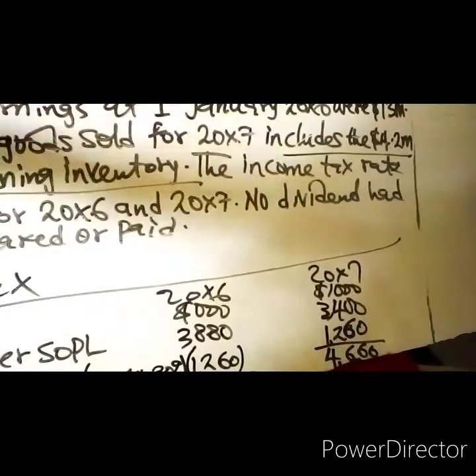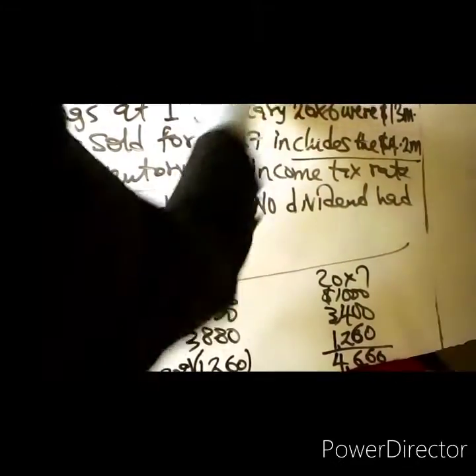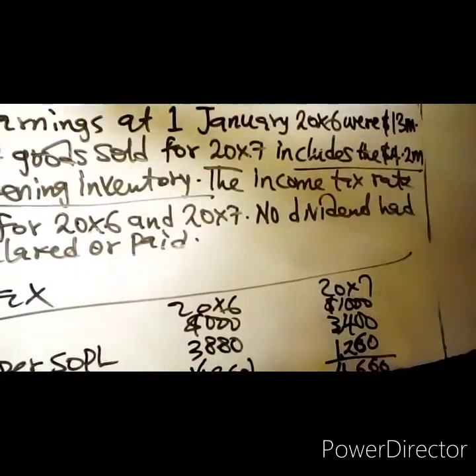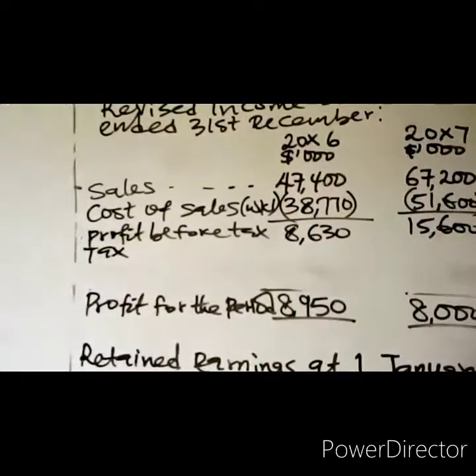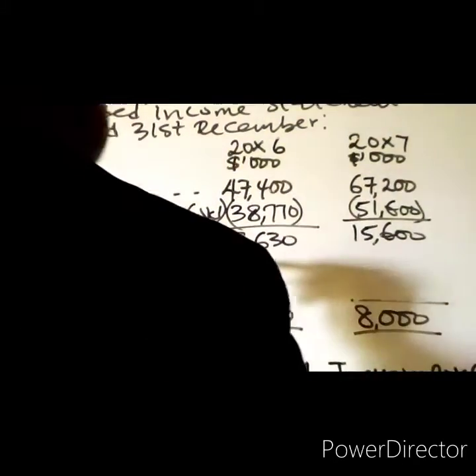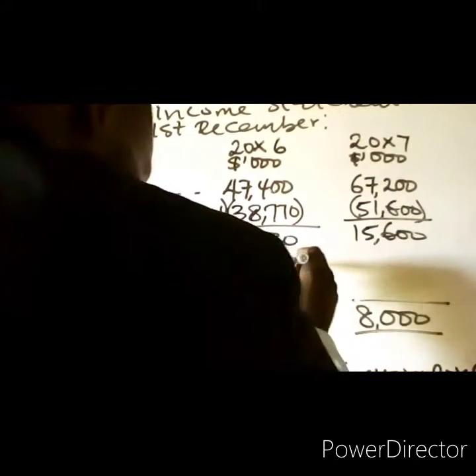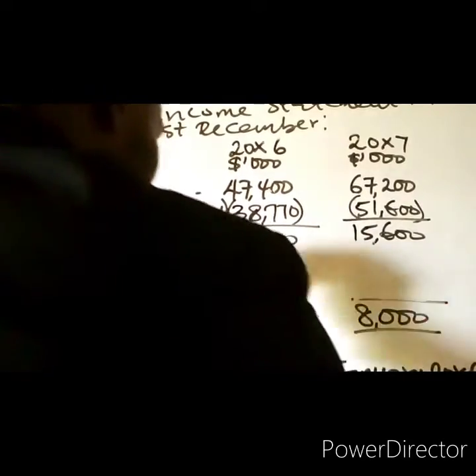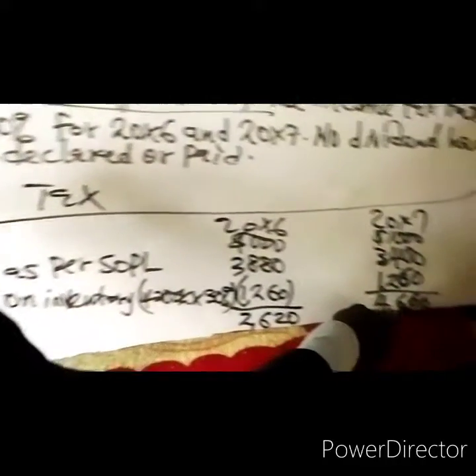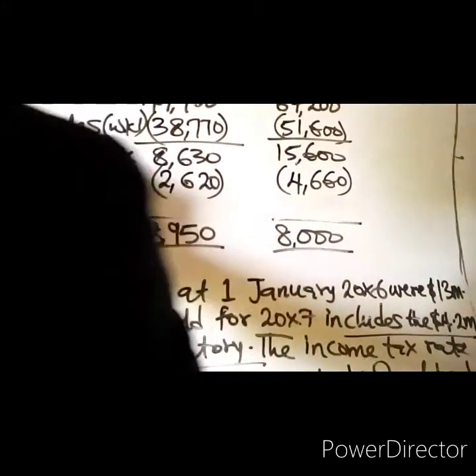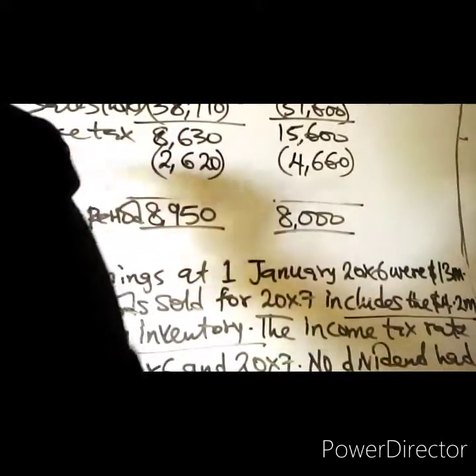That is the amount of tax you are going to charge for 20x6 and 20x7. So you have tax of 2,620 as calculated, and 4,660 for 20x7. So when you deduct that, that is working 2.